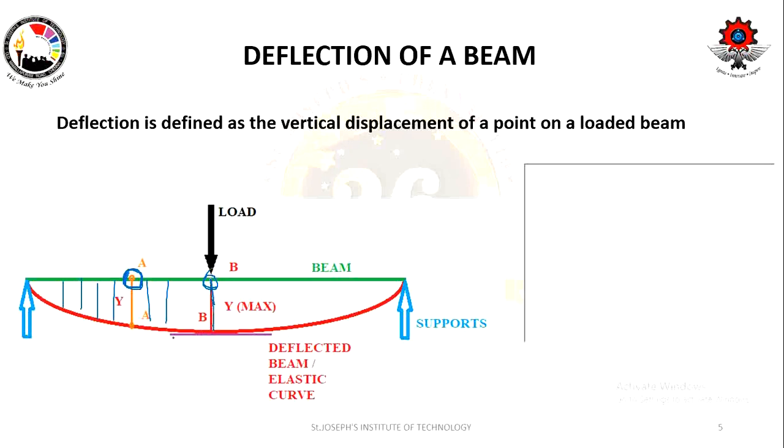As I told you, at this point if you draw a tangent, it is going to carry a zero slope. Whenever there is a zero slope, that is a point where you are going to get the maximum deflection, right? Okay.